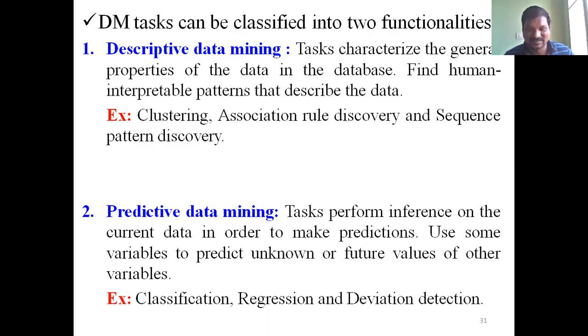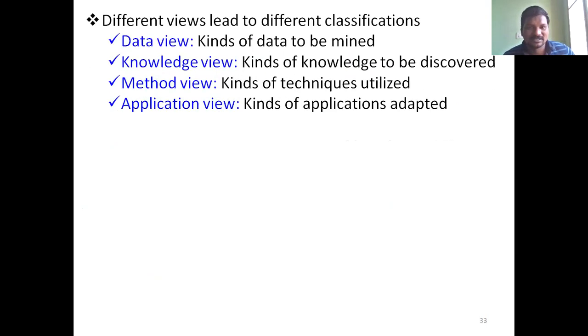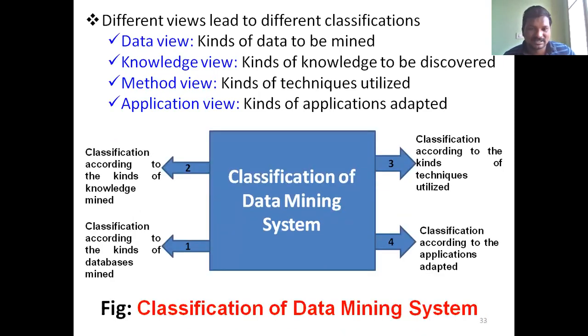For descriptive data mining, the best examples are clustering, association rule discovery, and sequence patterns. For predictive data mining: regression, classification, and deviation detection. There are also multiple disciplines of data. Different views lead to data classification: data view, knowledge view, method view, and application view.